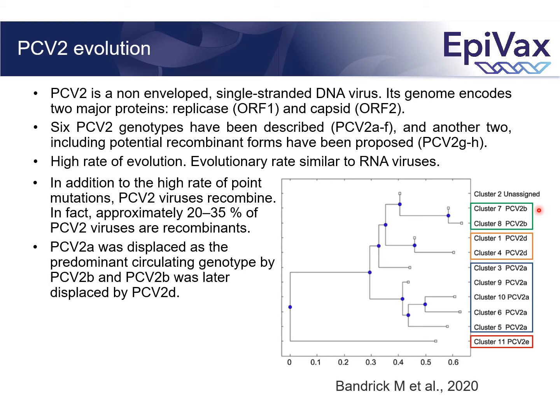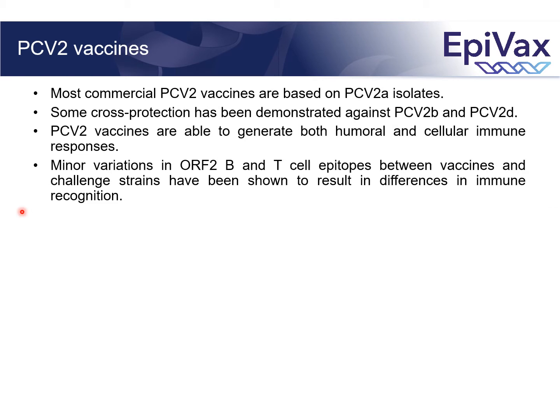PCV2A, B, and D continue to circulate. Studies in PCV2 phylogeny suggest 2 major groups of PCV2, namely PCV2A and PCV2BD genogroups. As you would expect, vaccination is one of the principal strategies to decrease the impact of PCV2 in the field. Most commercial vaccines are based on PCV2A isolates. Some cross-protection has been demonstrated against PCV2B and PCV2D.